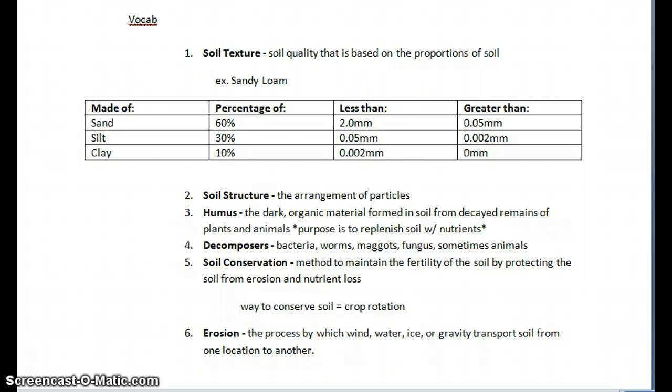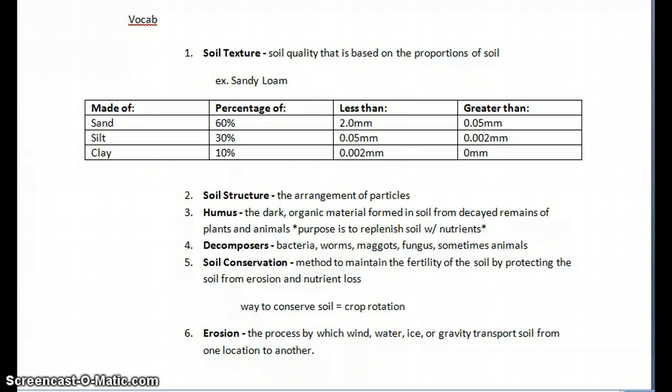Sand is less than 2.20 millimeters, but greater than 0.05 millimeters. Silt is less than 0.05 millimeters, but greater than 0.002 millimeters. Clay is 10% and is less than 0.002 millimeters, but greater than 0.